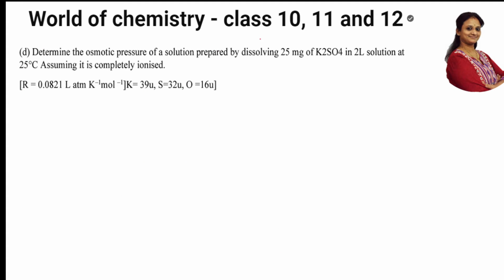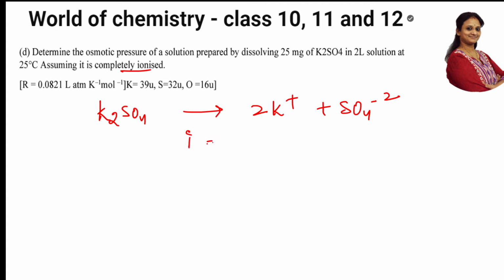Determine the osmotic pressure of a solution prepared by dissolving 25 milligrams of K2SO4 in a 2-liter solution at 25 degrees, assuming it is completely ionized. Okay, first of all, let me take K2SO4. K2SO4 breaks up into 2K+ and SO4 2- ions. How much is i? i is equal to 2 plus 1, so i is equal to 3. That is done. Now, let us write the formula first.